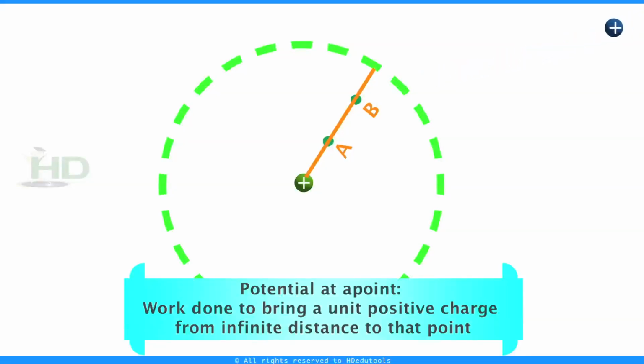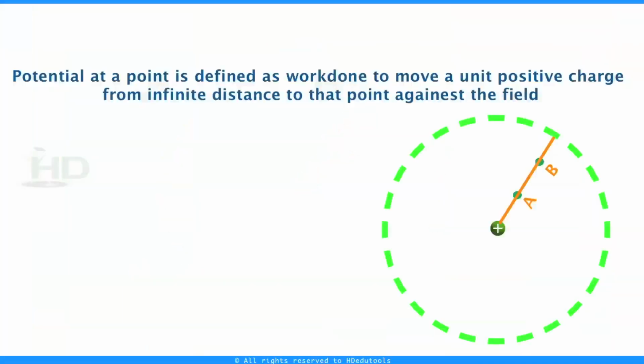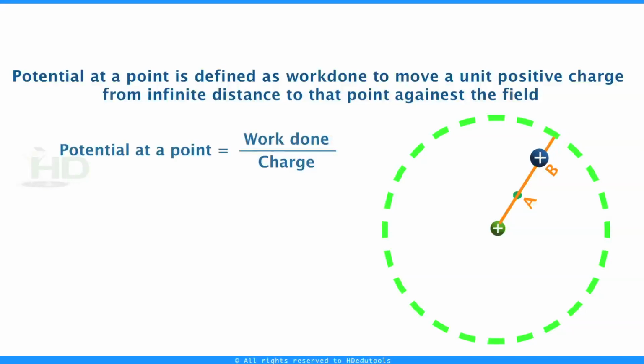The work done in bringing this unit positive charge from infinite distance to this point is nothing but the potential at this point. That is, potential at a point is the work done to bring the charge from infinity to this point divided by charge. Potential at a point is W by Q. This is equal to F into D divided by Q.